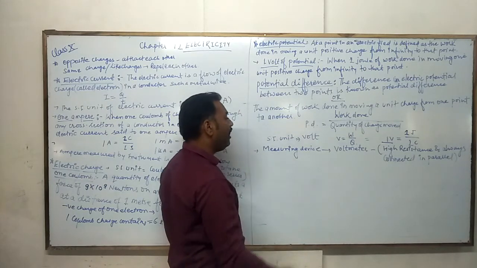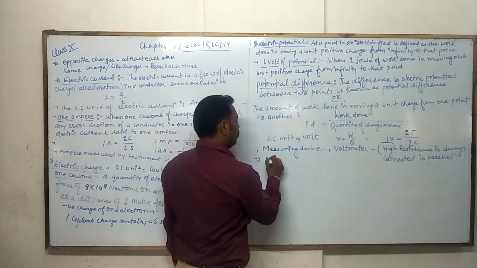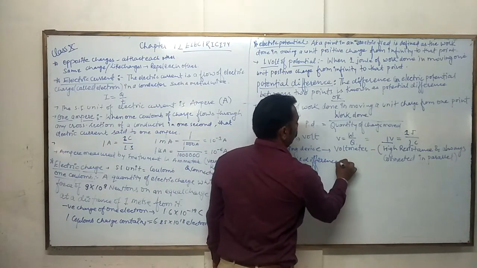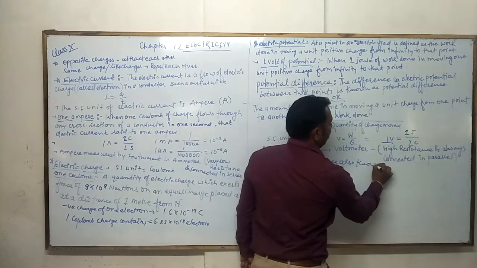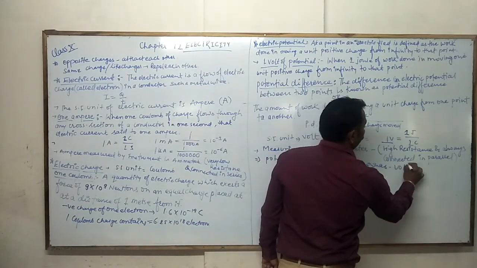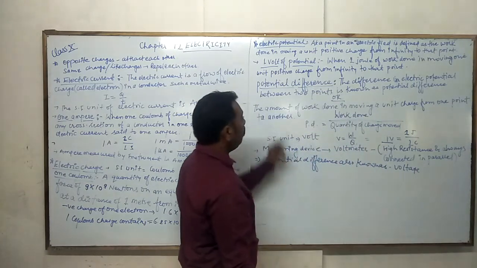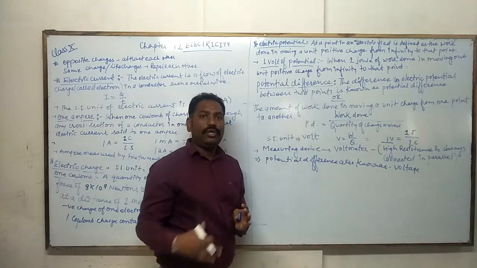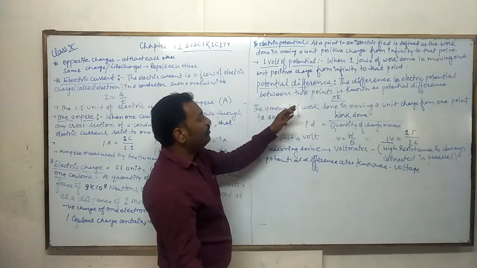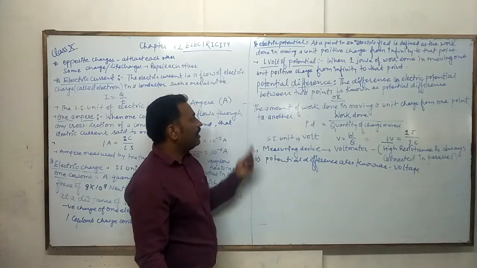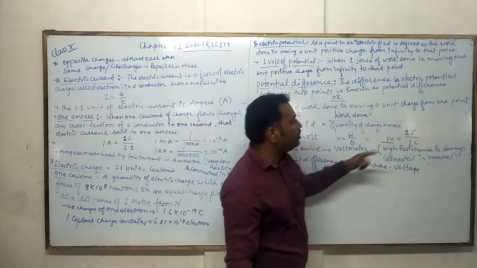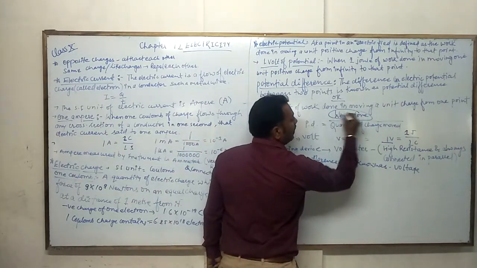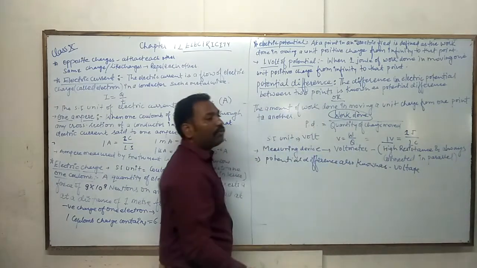Another name for potential difference is voltage. So look at the potential difference, also known as voltage. The difference in electric potential between 2 points is known as potential difference. It is the amount of work done in moving a unit charge from one point to another. So the amount of work done in moving that quantity of charge from one point to another.